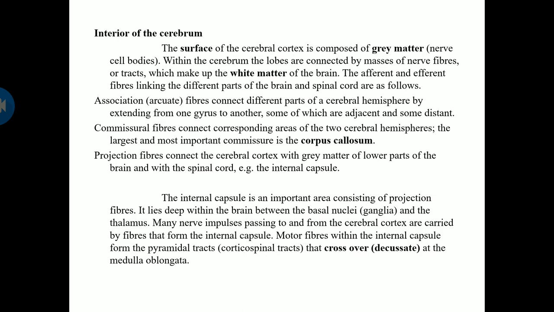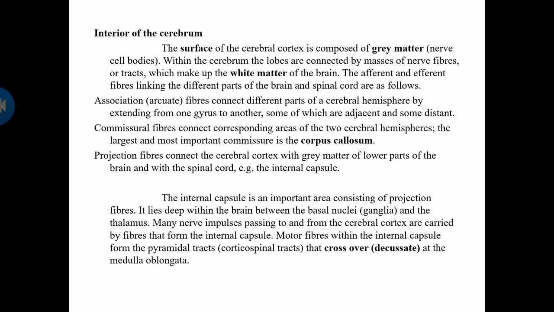Coming to the interior of the cerebrum, the surface of the cerebral cortex is composed of gray matter, the nerve cell bodies alone, as we have discussed. Within the cerebrum, the lobes are connected by masses of nerve fibers or tracts which make up the white matter. The afferent and efferent fibers linking different parts of the brain and spinal cord are of three types: association fibers, commissural fibers and projection fibers.